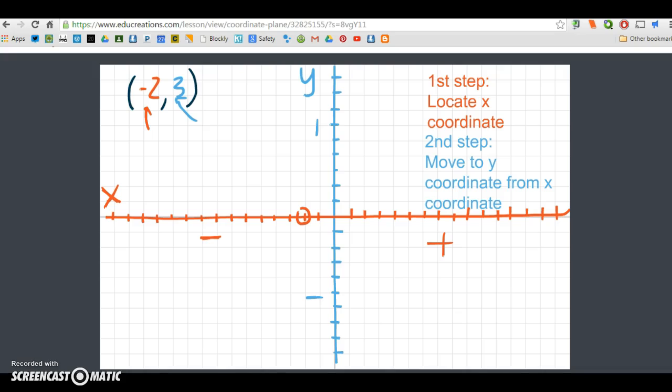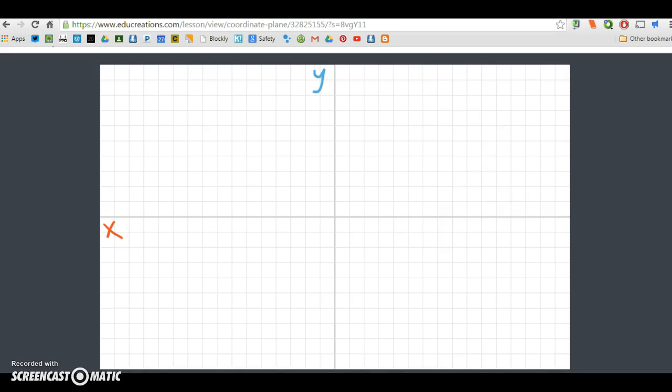I know I'm in the positive realm, so I'm going to be at the top part of my coordinate grid, and I'm going to literally just follow it up. I start at -2 and 0. I'm going to go 1, 2, 3 up. That is my coordinate point. That's what I'm trying to plot. That is (-2, 3), and that's how I plot a point. All I have to do is locate the x coordinate and then move to the y coordinate from the x coordinate. Let's try one more just to practice, and that will be it for tonight.